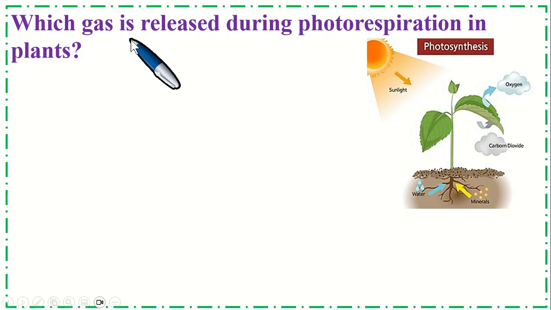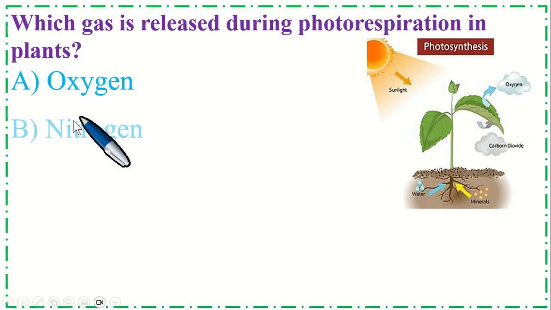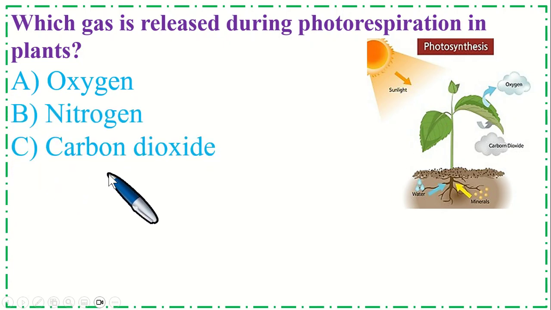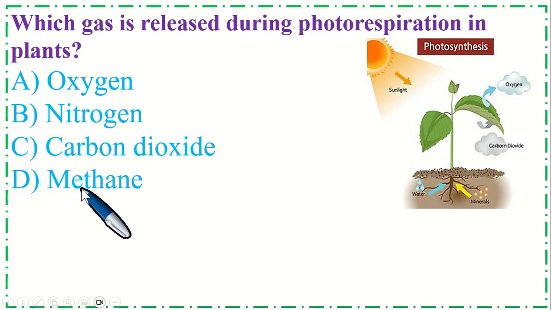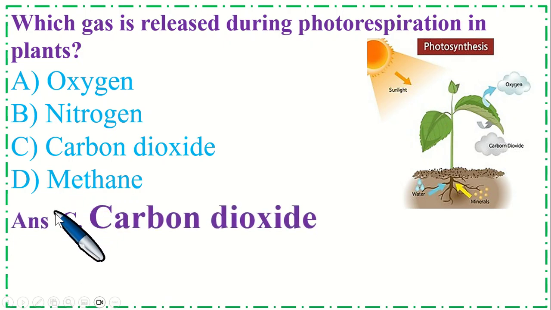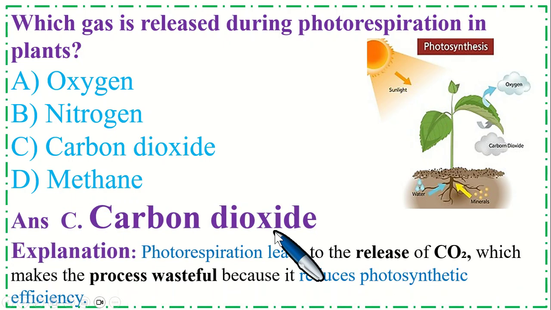Which gas is released during photorespiration in plants? Option A, oxygen, B, nitrogen, C, carbon dioxide, and option D, methane. So the correct option is C, carbon dioxide. Photorespiration leads to the release of carbon dioxide, which makes the process wasteful because it reduces photosynthetic efficiency.